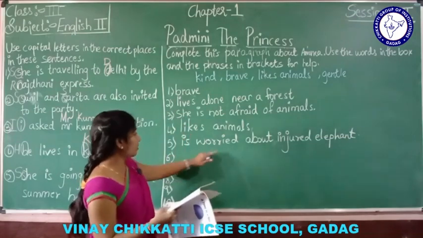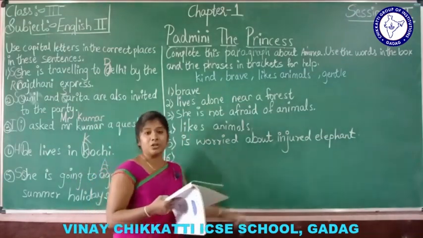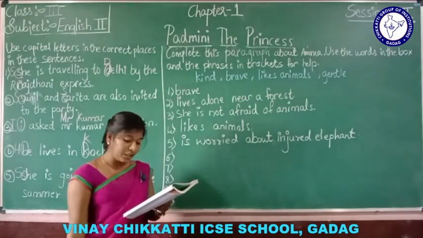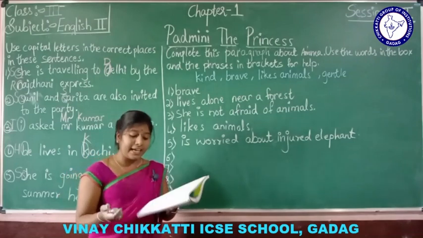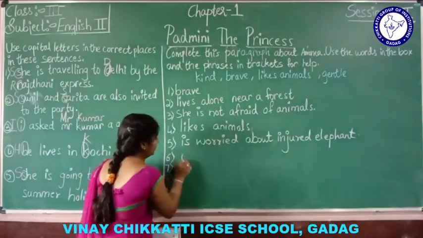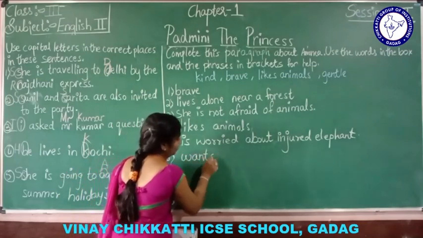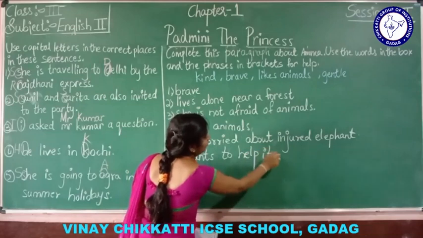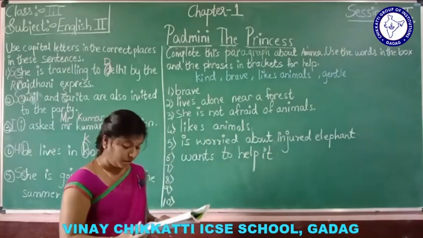Sixth one, sorry, fifth one is she is worried about injured elephant. Understood? Now, sixth one. And dash. What will help it? Wants to help it.